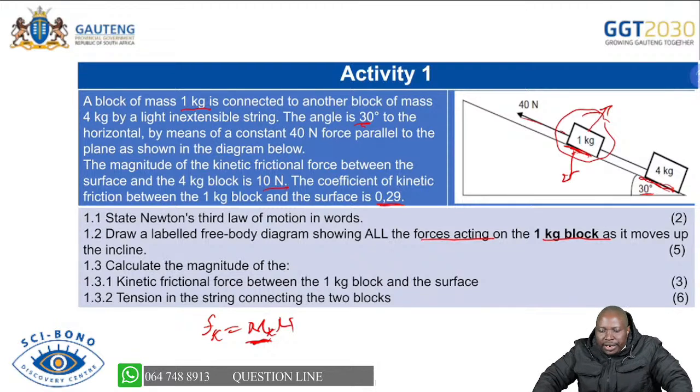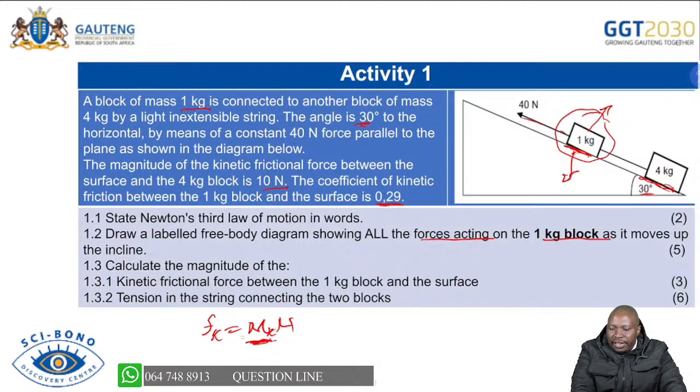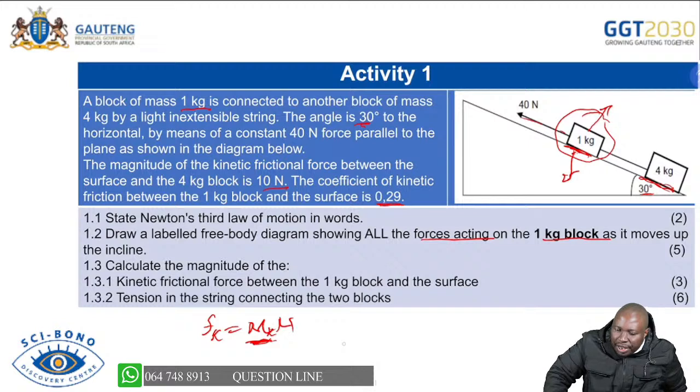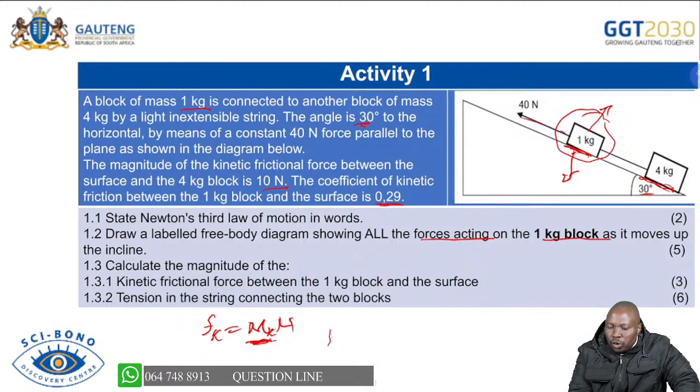Now the other question in 1.3 is saying calculate the magnitude of the kinetic frictional force between the 1 kg block and the surface. Already I've indicated you are given the coefficient of kinetic friction as 0.29, and that is going to help you calculate the frictional force there. But what is important here, because we have an incline, is different if we are having a horizontal body.